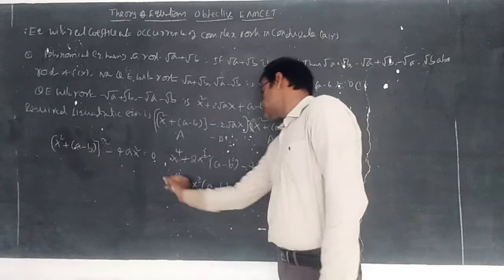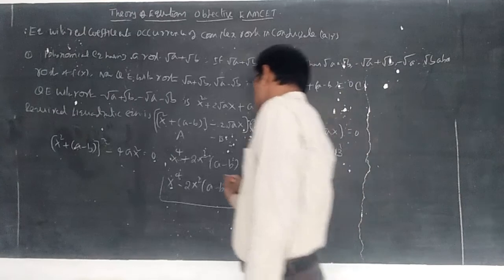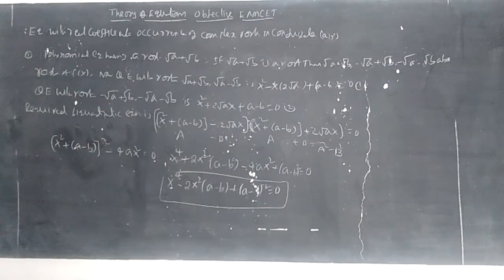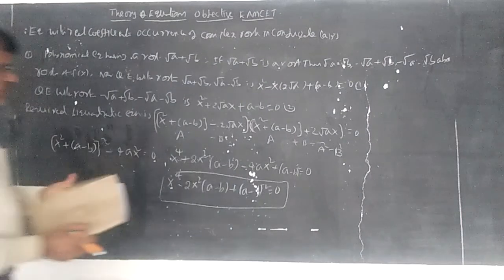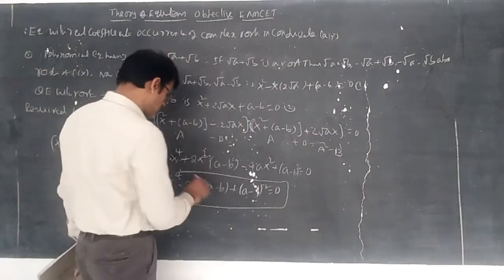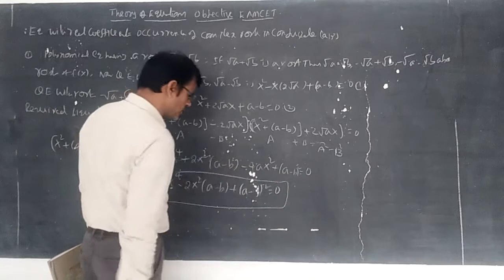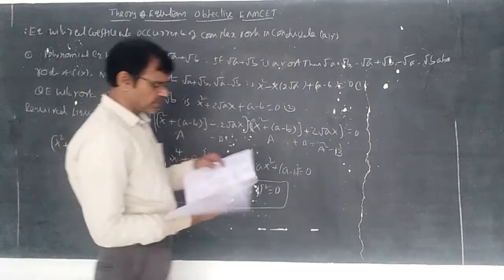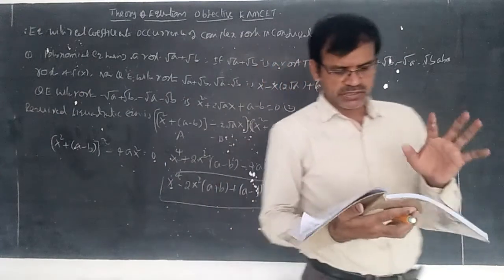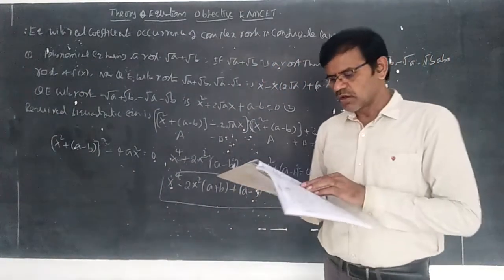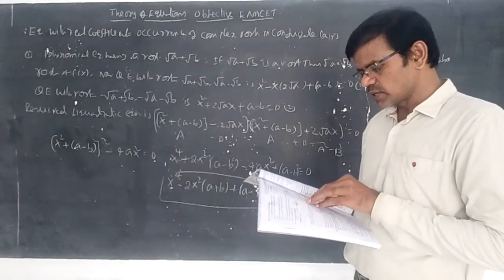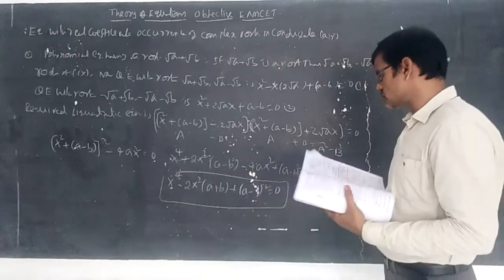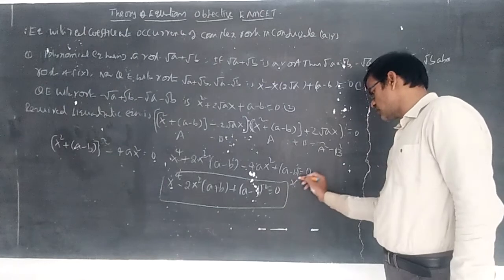(a minus b) whole square. x power 4 minus 2x square into (a minus b). If we take minus 2x square common, it becomes minus 2x square into (a plus b). So the equation is given by the formula: x power 4 minus 2x square into (a plus b)x square plus (a minus b) whole square equal to 0. Remember this one.